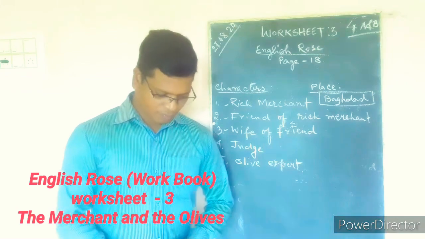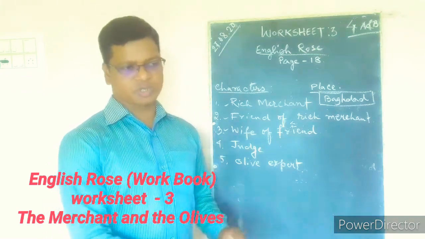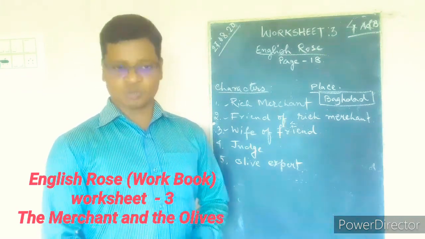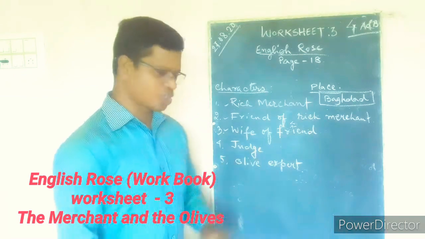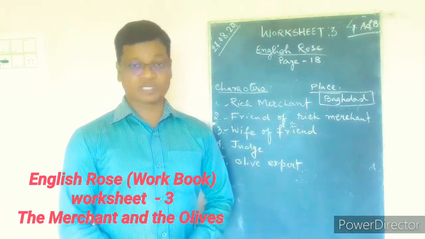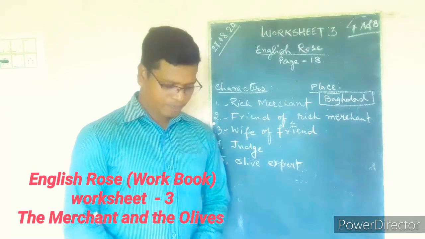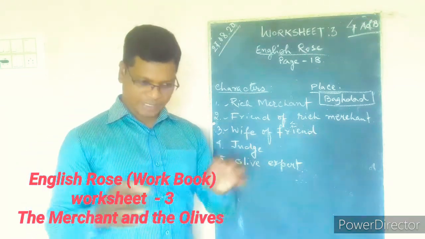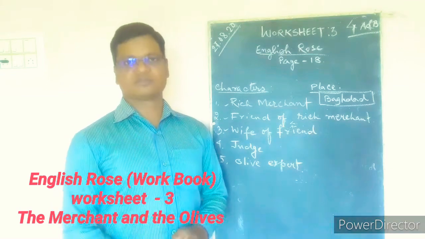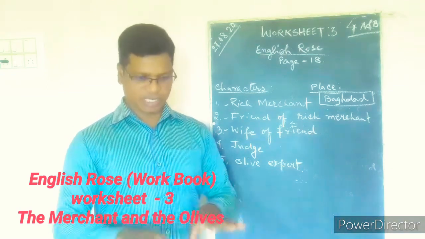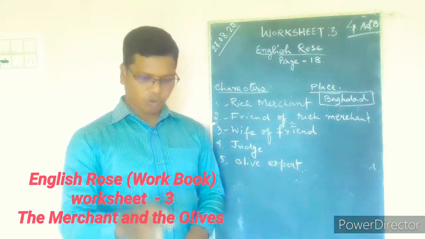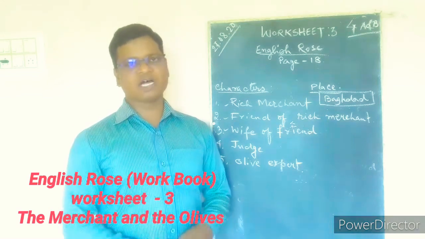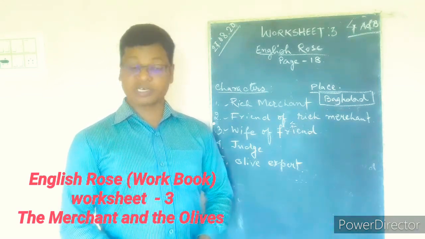And then when he understood that he is not going to get back his gold coins, he went to a judge, told him everything that had happened, and then the judge called for an olive expert who could examine the olive and then tell him exactly whether the olive is of 1 month, 2 months, or 6 months. He can easily tell.